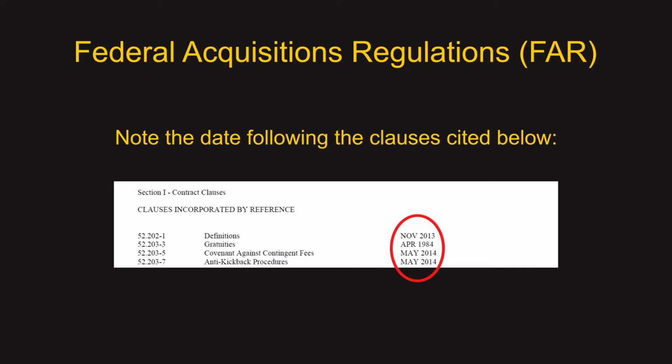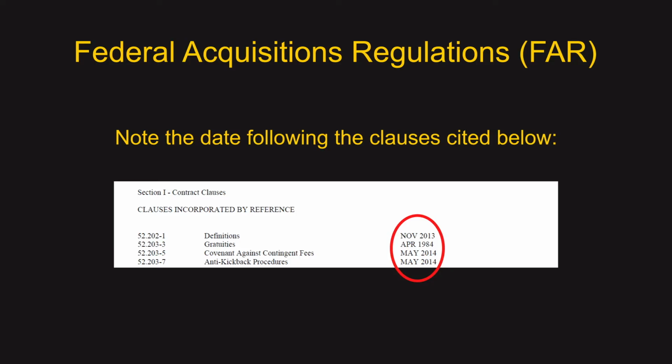Second, note that the FAR clause that was in effect on the date you received your federal contract is the clause to which you are bound. Your contract should include the version date of the clause in parentheses after the clause is listed in your contract. FAR clauses change over time, so it's important to know the version of the clause that was in effect when